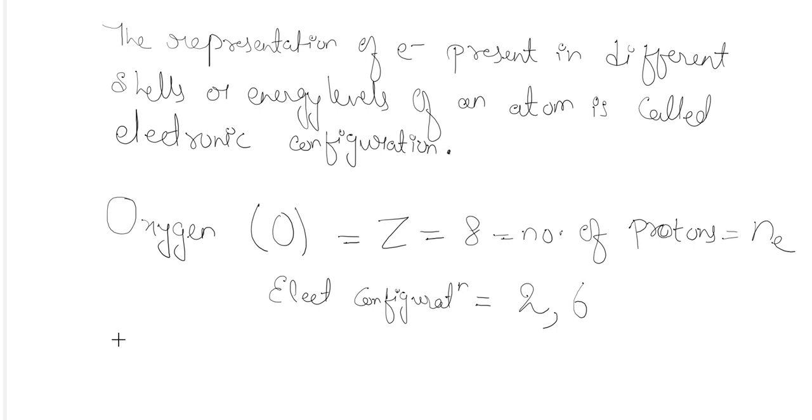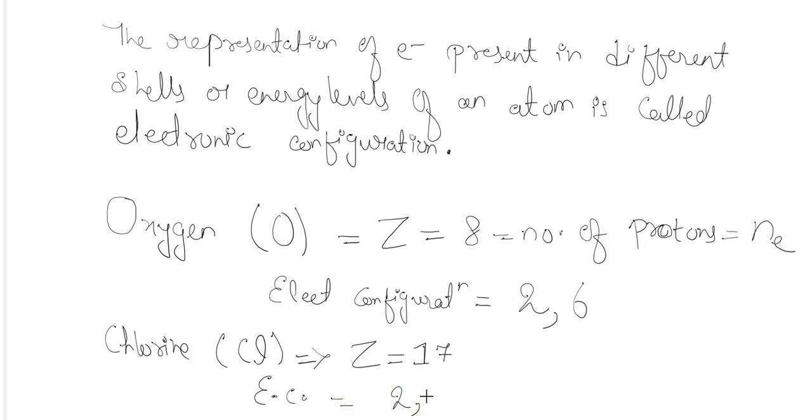Like this only, if I am writing it for chlorine, capital C small l. The atomic number is 17. So the electronic configuration for chlorine can be found out: 2, 8. Then after removing 10, how much will be left out here? 7.